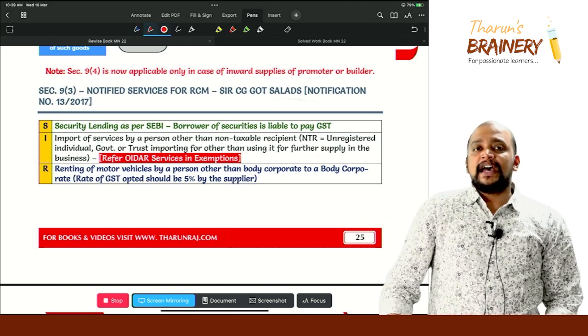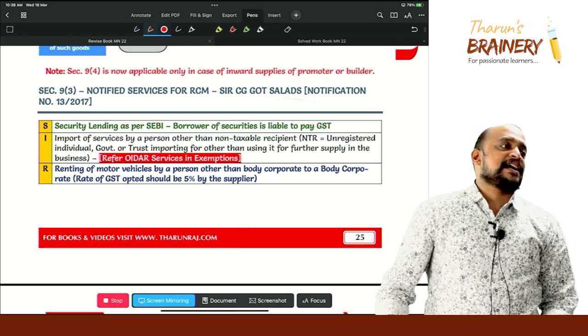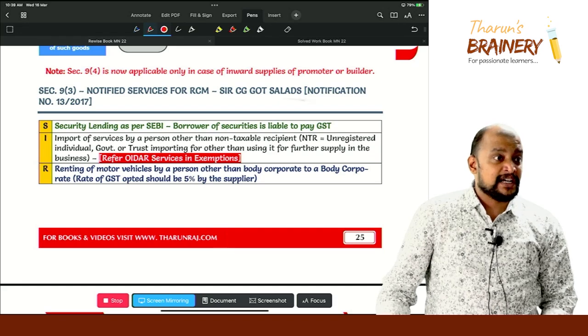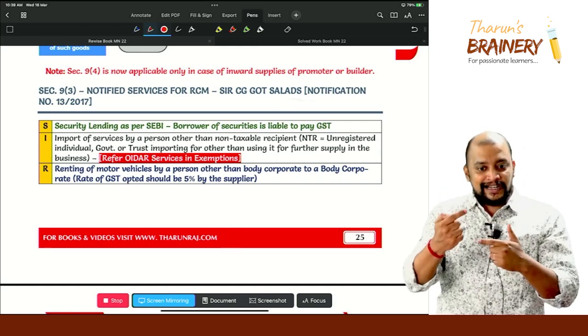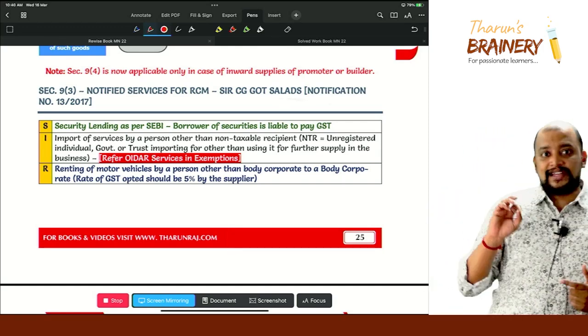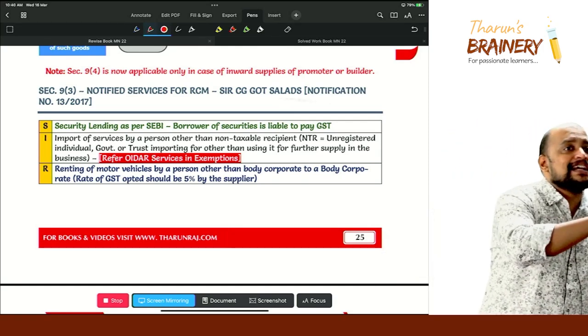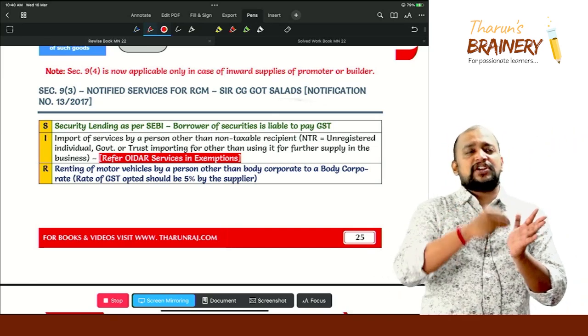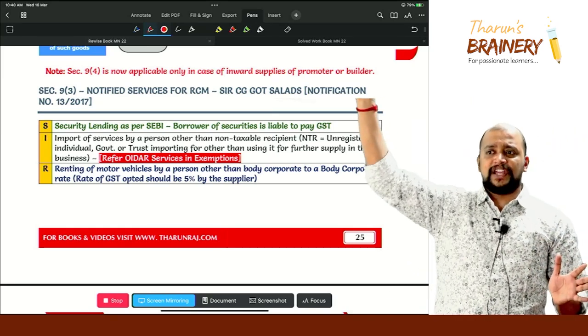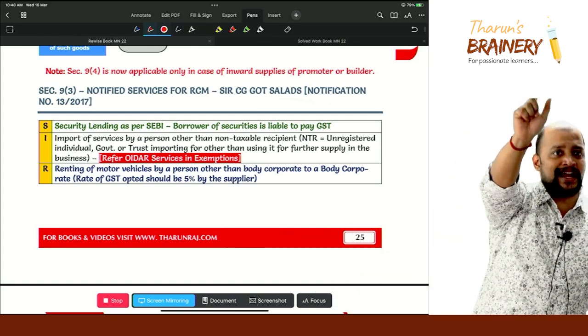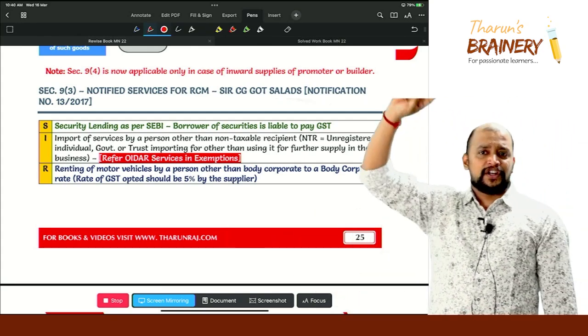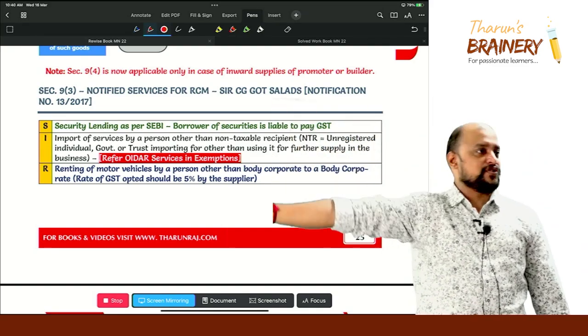Services we have, and the list of services which are covered under RCM is given in Notification Number 13 of 2017. So whenever you are writing that this service is a service covered under RCM, what is the legal reference that you will give? As per section 9 subsection 3 read with Notification Number 13/2017. Once more, as per section 9 subsection 3 read with Notification Number 13/2017.